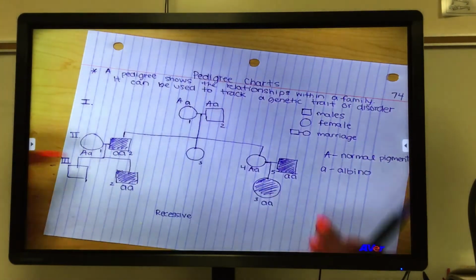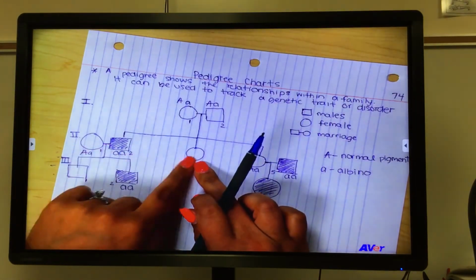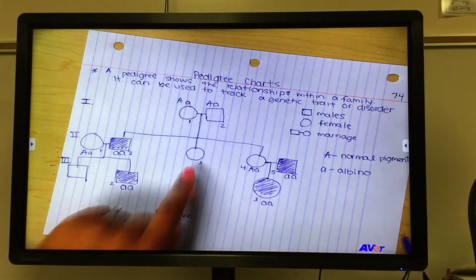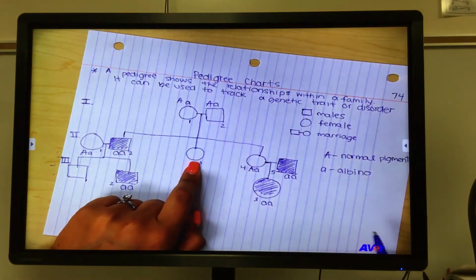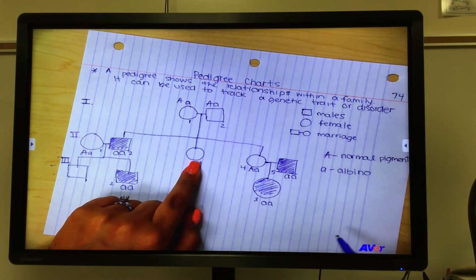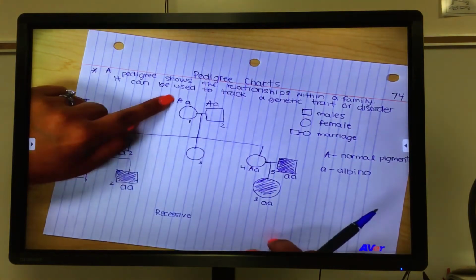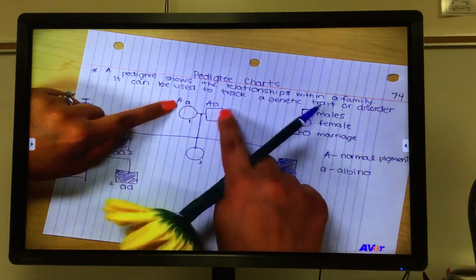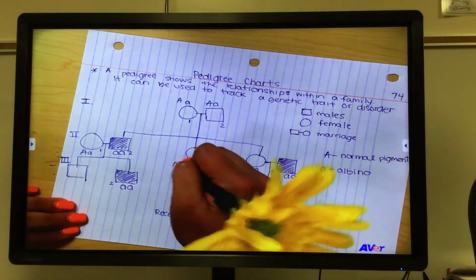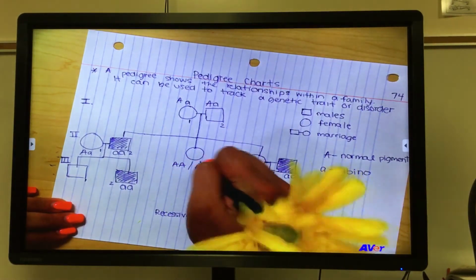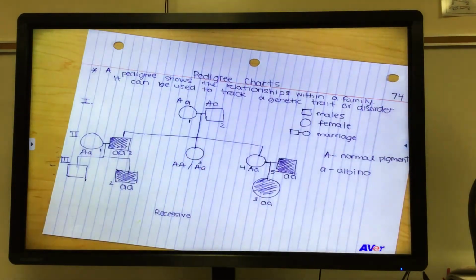So let me go down, or we can look at this individual here. Well, we have no extra information to figure out: is this person a carrier, or is this person homozygous dominant? We don't know. They could have gotten a big A and a big A from both parents, or one of each from each parent. So we will write it as either or. Sometimes you just don't have enough information. So we write them down with both.